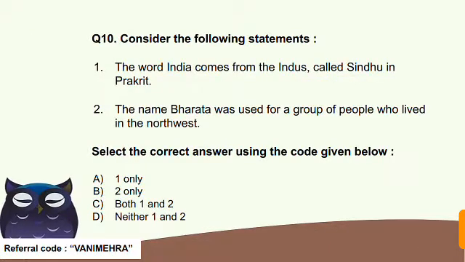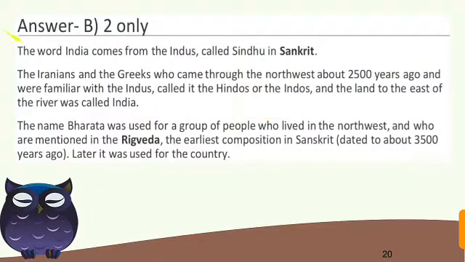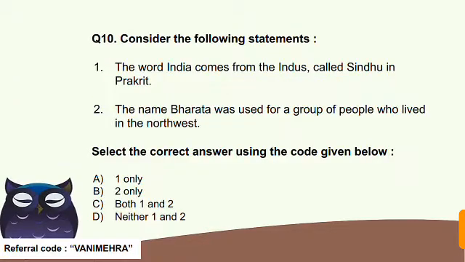Question number 10. Consider the following statements. First, the word India comes from the Indus, called Sindhu in Prakrit, the Indus river. Second, the name Bharat was used for a group of people who lived in the northwest, and it is also mentioned in the Rig Veda. Now use the code and select the correct answer according to you. So the correct answer here is B. Only the second statement is correct.